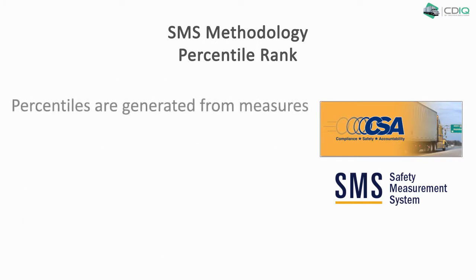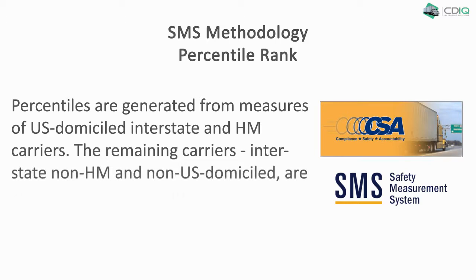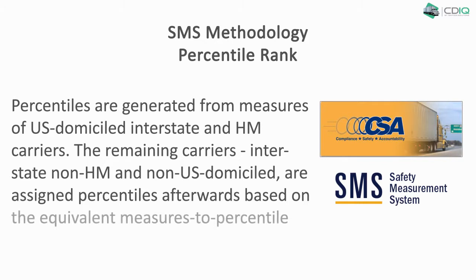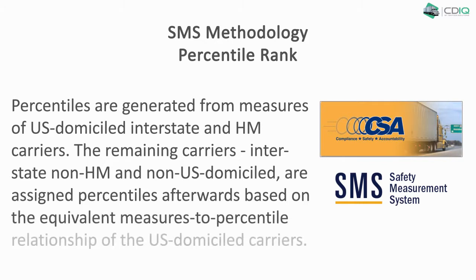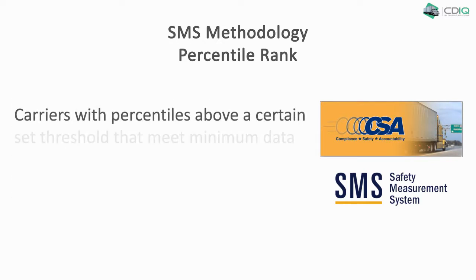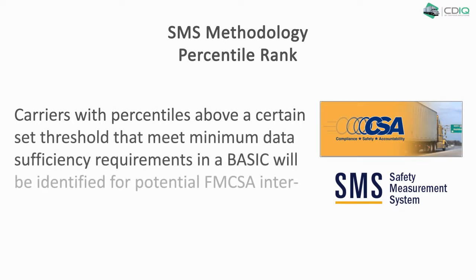Percentiles are generated from measures of U.S.-domiciled interstate and hazardous materials carriers. The remaining carriers, interstate non-hazardous material and non-U.S.-domiciled, are assigned percentiles afterwards, based on the equivalent measure-to-percentile relationships of the U.S.-domiciled carriers. Carriers with percentiles above a certain set threshold that meet minimum data sufficiency requirements in a BASIC will be identified for potential FMCSA interventions.